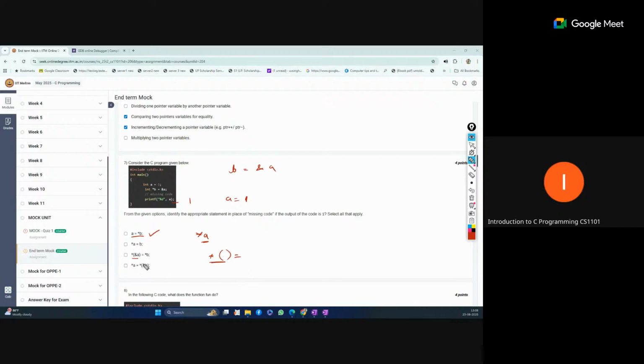Equal to B, at this location we are storing the value of B. Currently the value of B is actually 1, so that is assigned at the address of A. Yes, this will work. We are storing the value 1 at the address of A, so this is okay. Again, this other option is wrong: *A we cannot write like this. Asterisk can be used with an address, and this is a simple variable, so this is wrong. So A and C are correct.